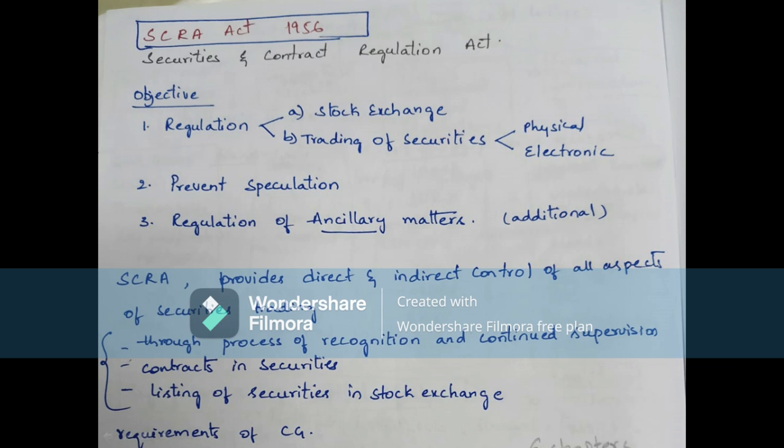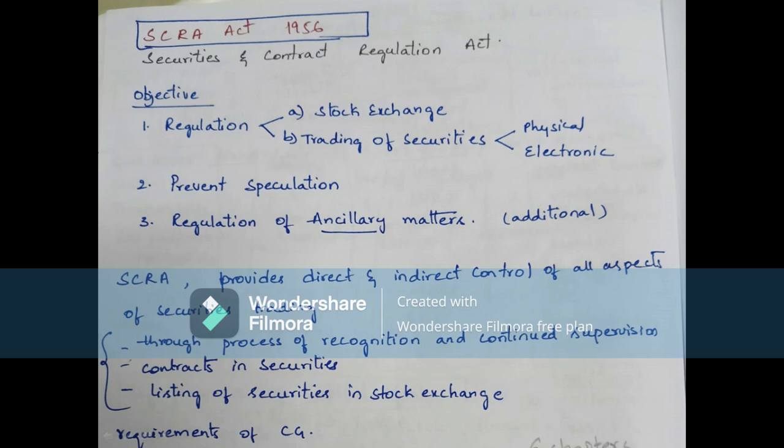If we want to say it in one sentence, it regulates and prevents, the stock exchanges, trading of securities, and speculation, and related ancillary matters. So securities means, we all know, securities are nothing but the shares, the scrips, bonds, mutual funds, collective investment schemes. All these, debentures, come under the securities.